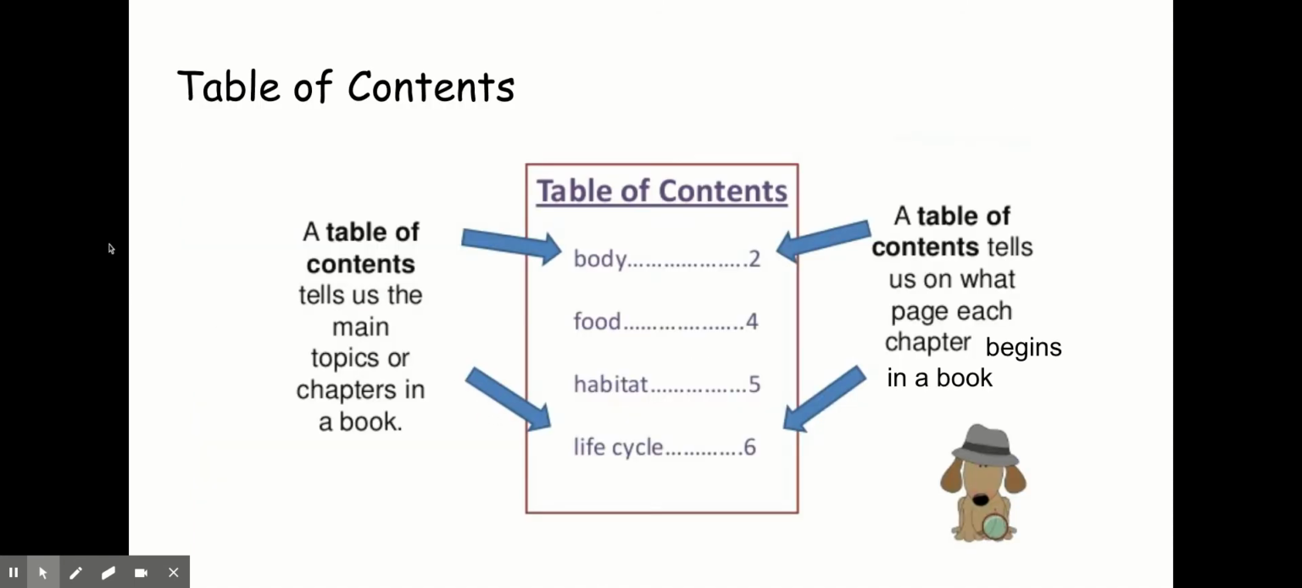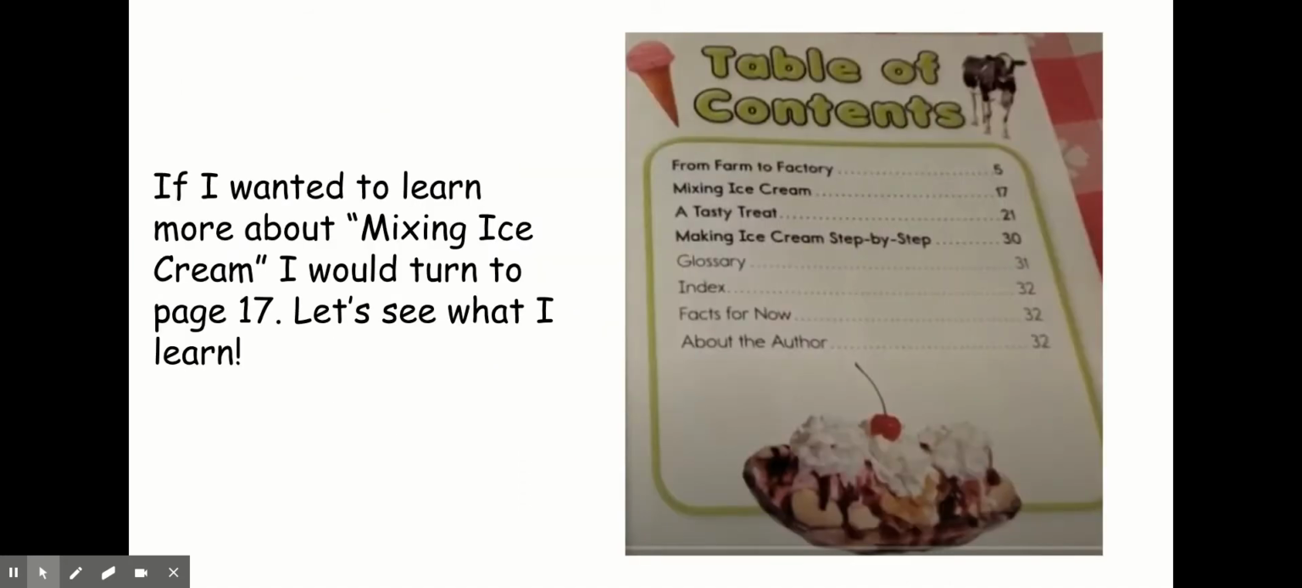The last feature we talked about was the table of contents. A table of contents tells us the main topics or chapters in a book. A table of contents also tells us what page to find those topics on. For example, if I wanted to learn more about mixing ice cream, I would look here for the topic, mixing ice cream, and down beside it, at the end of the line, I see a page number. I would turn to page 17 to see what I can learn.